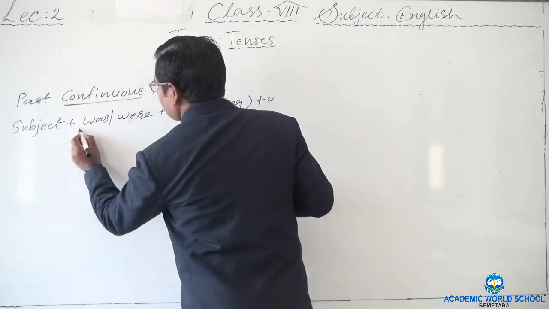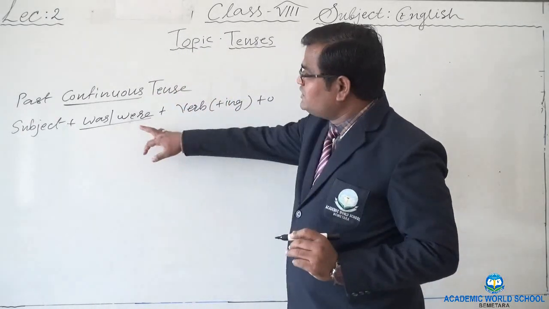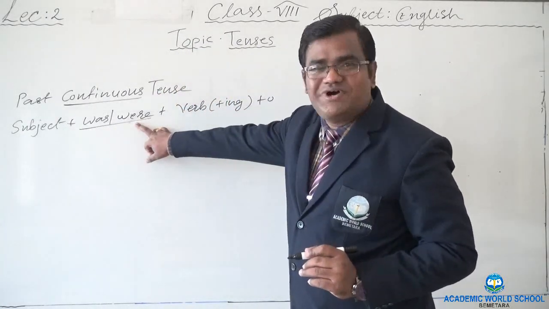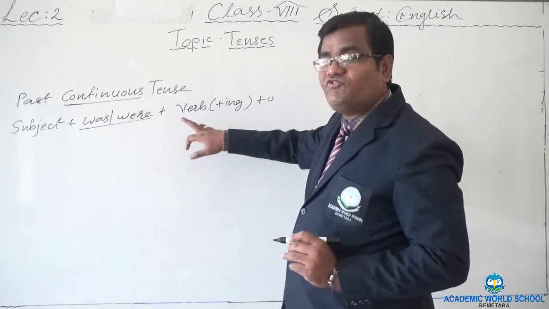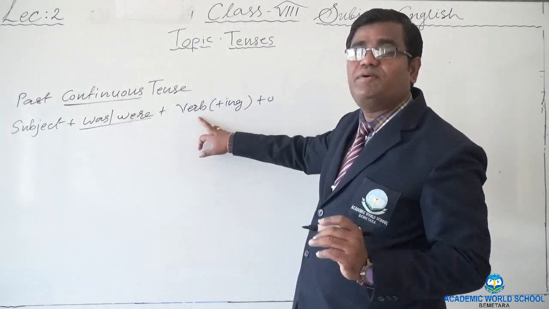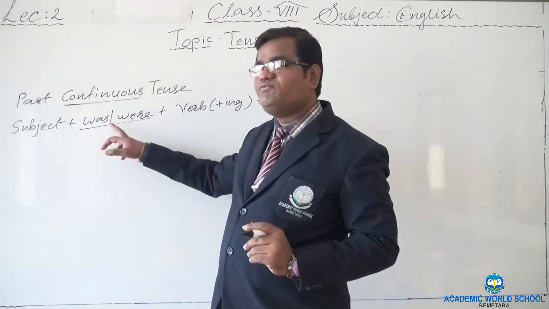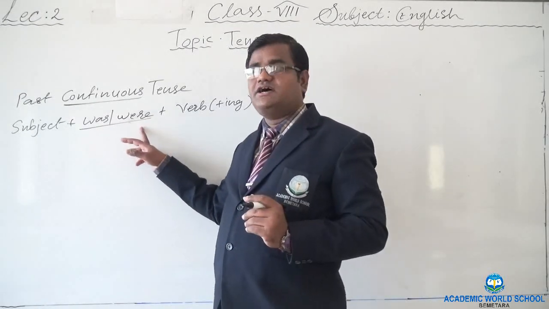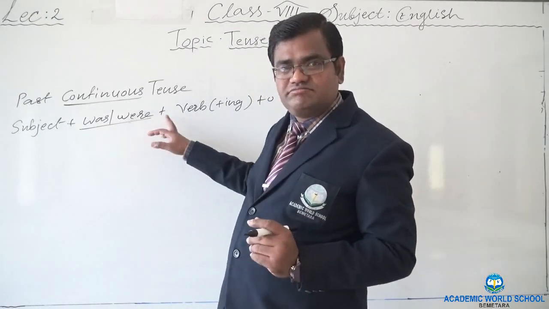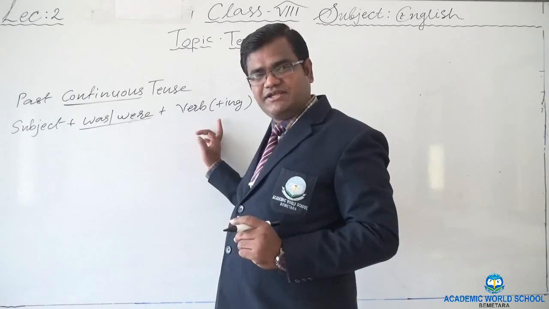So what is more important here in this rule? Was or were, isn't it? Why? Because ing to the verb cannot be added without was, were. Can I say she writing a letter? No, she was writing a letter.